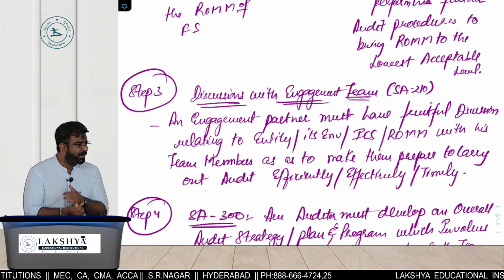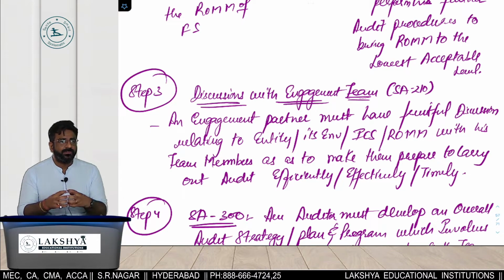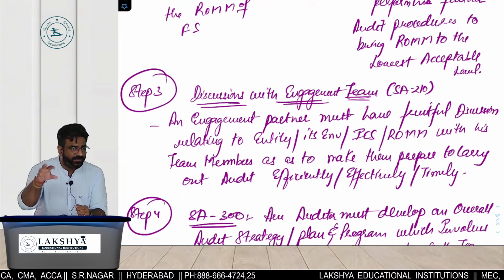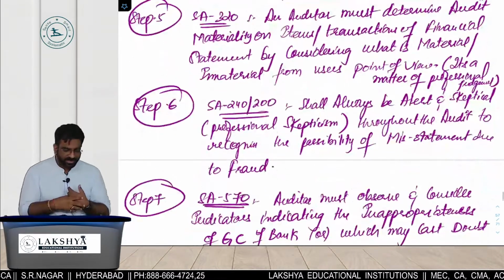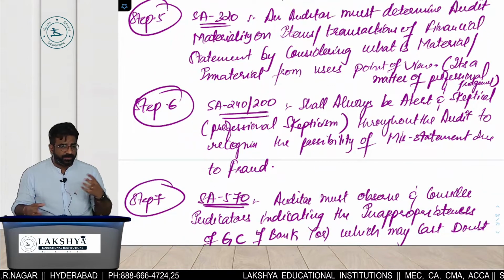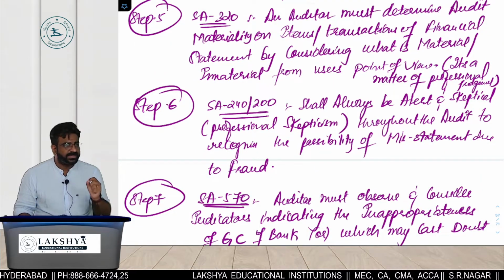Then I will do 320. 320 में मैंने क्या किया? Audit materiality. I will start considering or making the materiality levels from whose point of view? User's point. Step number 6 में what I did? 240 and 200. I will tell my staff to be professionally skeptical throughout the audit. Have a questioning mind, but not a suspicious mind.